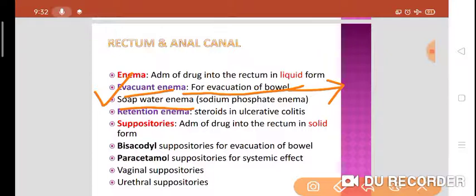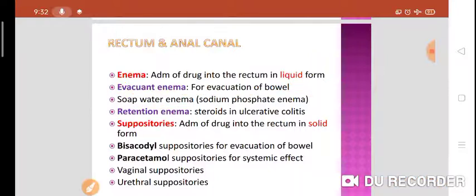In soap water enema, soap will act as a lubricant, and water will act as a stimulant. Then we can use a retention enema for the therapeutic purpose, such as steroids in ulcerative colitis. So we'll prefer methylprednisolone in ulcerative colitis for the therapeutic purpose.